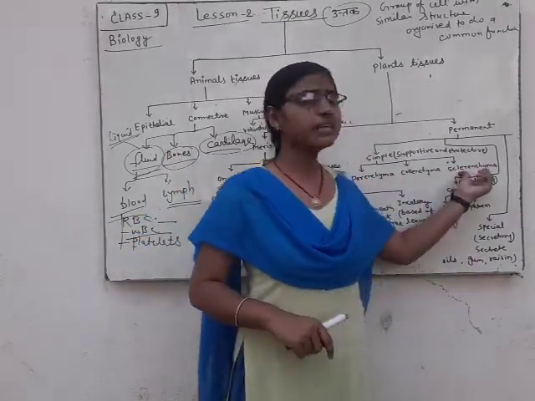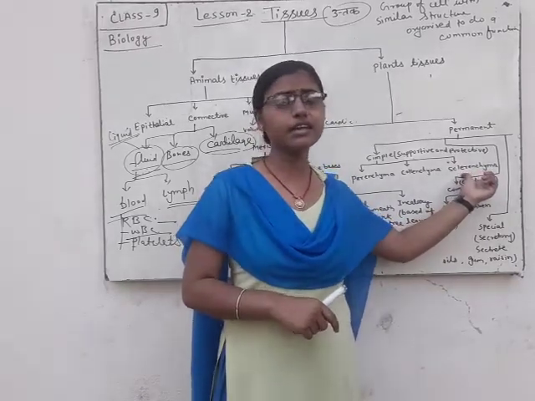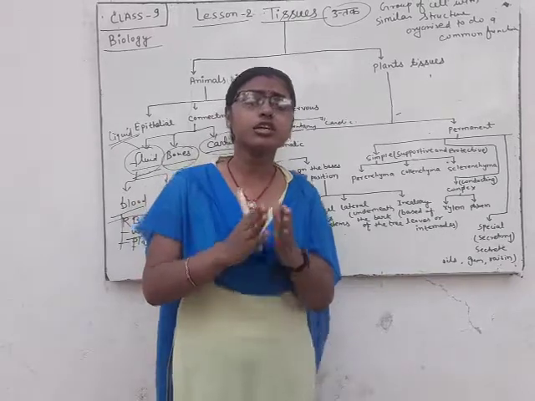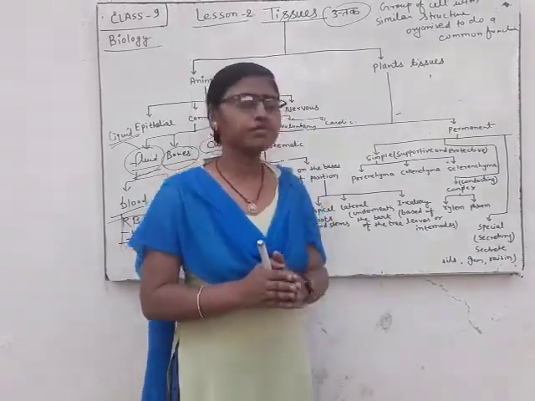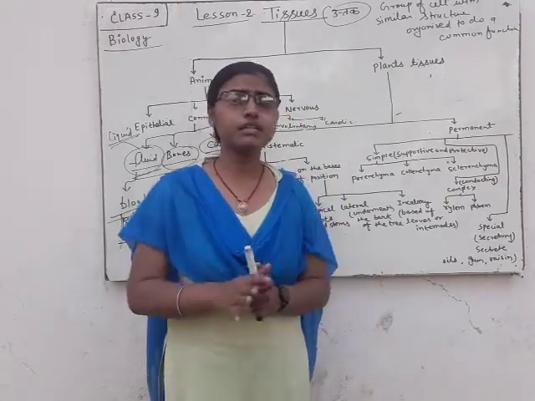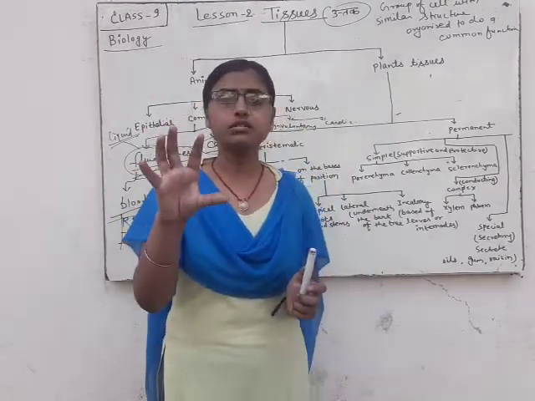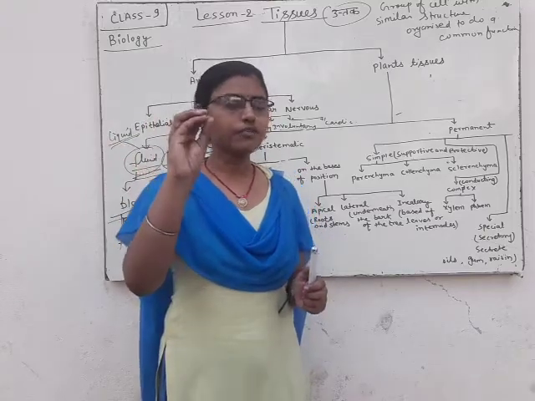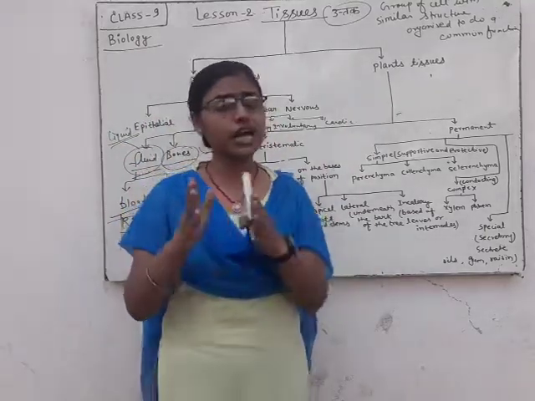Now we will discuss sclerenchyma. What is sclerenchyma? Sclerenchyma is very tough. It is found in the root, and also in the outer covering of the seed, the husk of the coconut, and the outer covering of seeds and nuts.